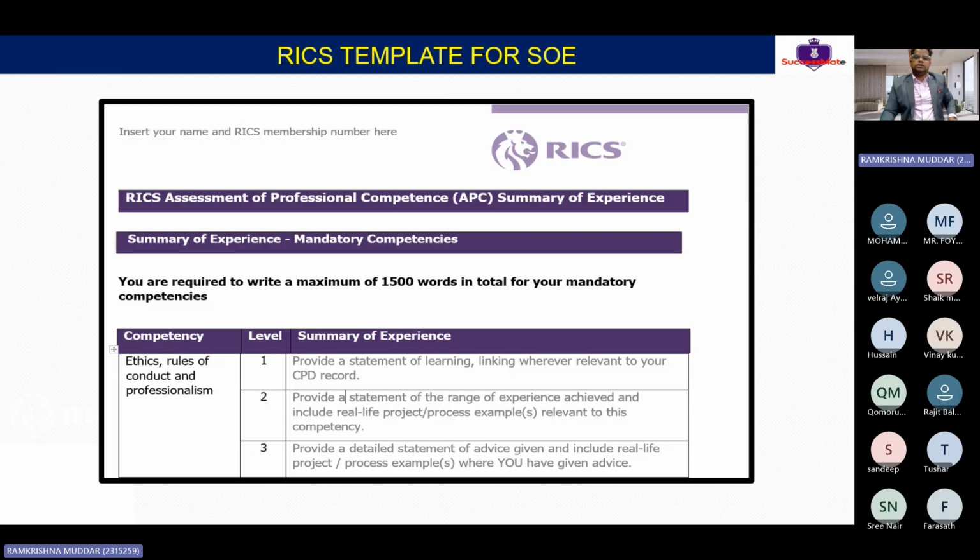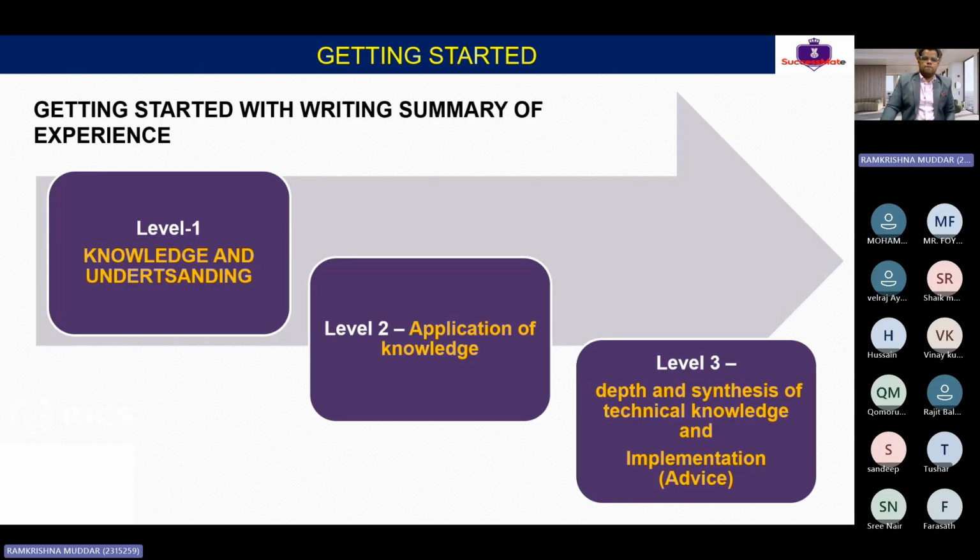This is the template which I will be sharing with you. It's also available on the RICS portal where we have to write all these word counts. First for the mandatory 1,500, then the same template continues for another 4,000. So in total we have to write around 5,500 words. Clear, guys? So let's understand what is level 1, level 2, level 3.